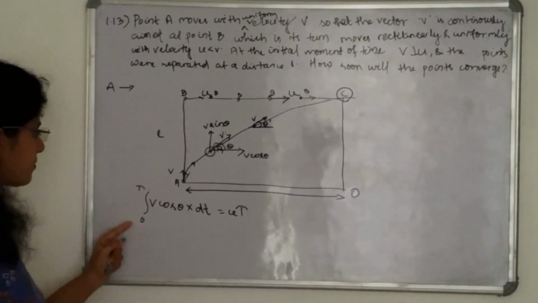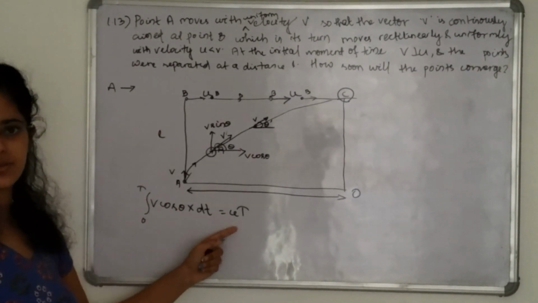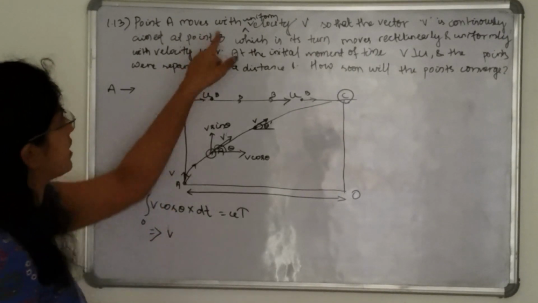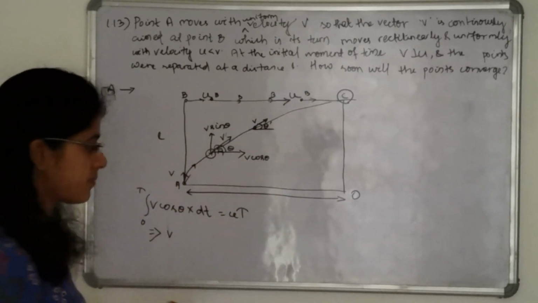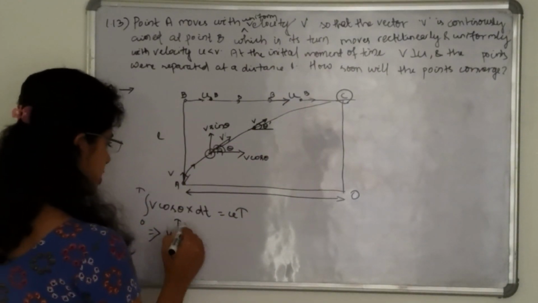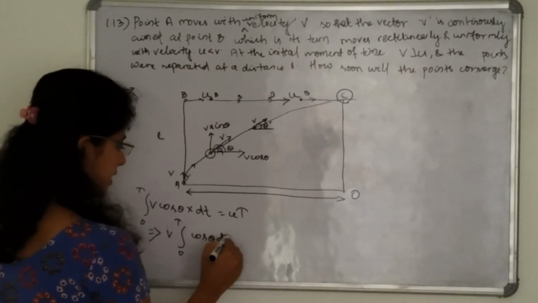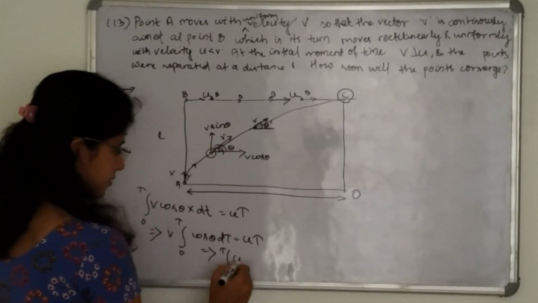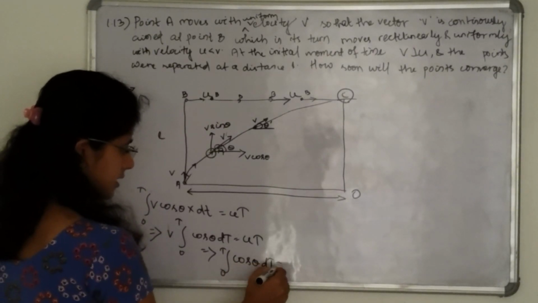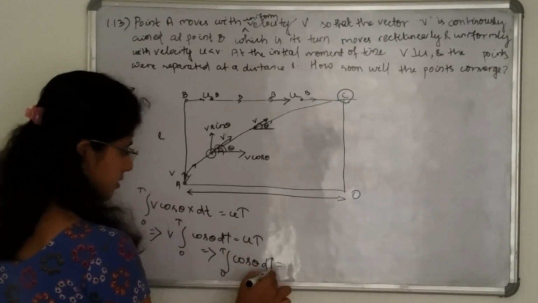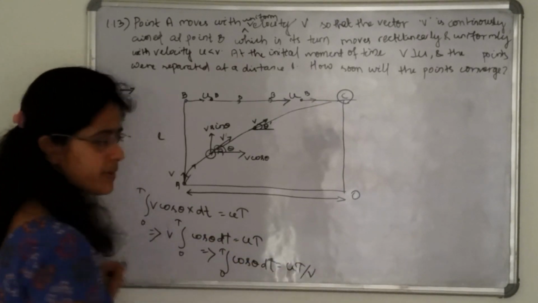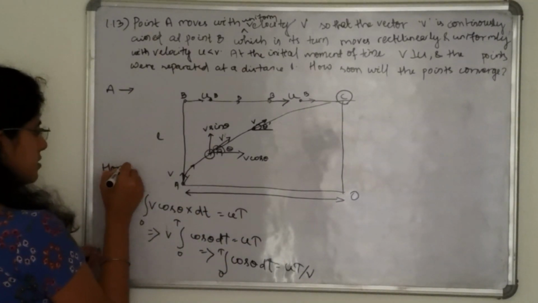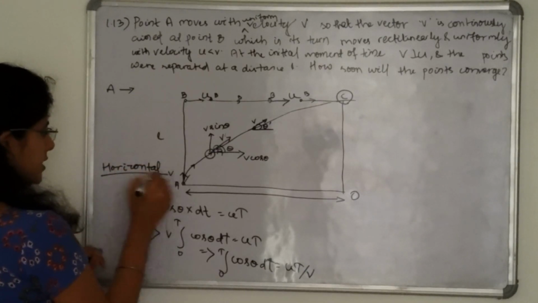That means the integral from 0 to t of v cos theta dt is equal to ut. Since v is constant, as A moves uniformly with speed v, we take it outside, so the integral from 0 to t of cos theta dt is equal to ut divided by v. This is for the horizontal direction.